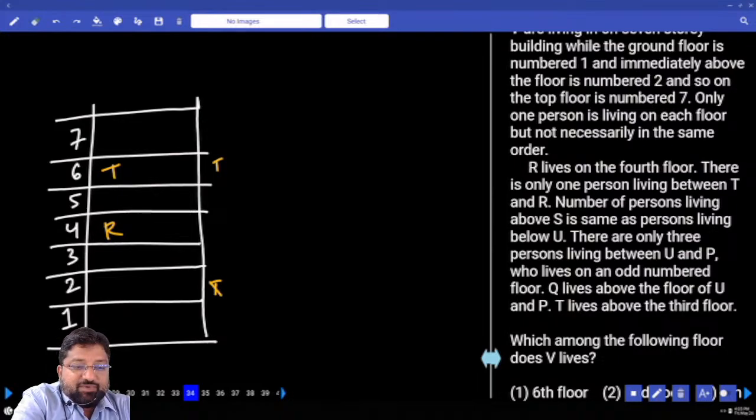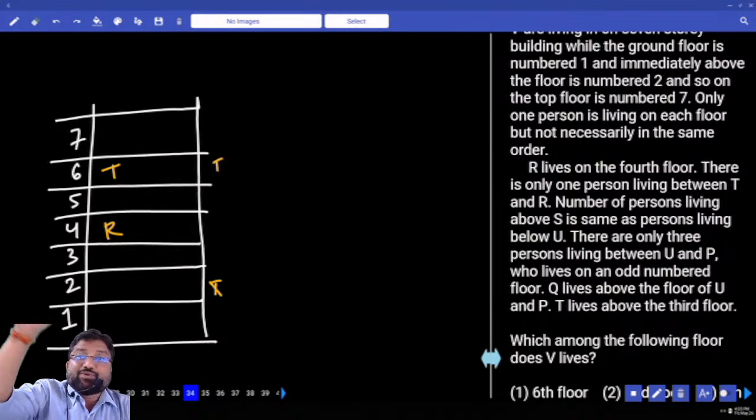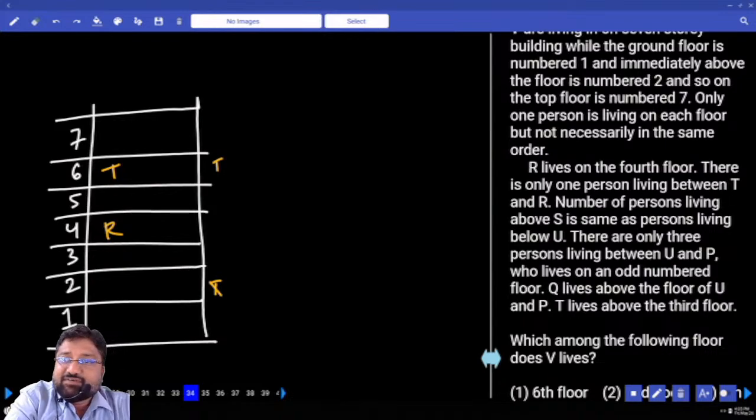P is living on an odd numbered floor, so can I take P on the 5th floor? Yes or no? There is no chance of taking P on the 7th floor. Why? Because Q is living above P and U. So P has to be on the 5th floor. If P is on the 3rd floor, 3 floors means U will go to the 7th floor. You can never go to the 7th floor because Q is living above you. And I can take P on the 1st floor. So P has the possibility of the 1st floor too. In total, P has 3 possibilities.